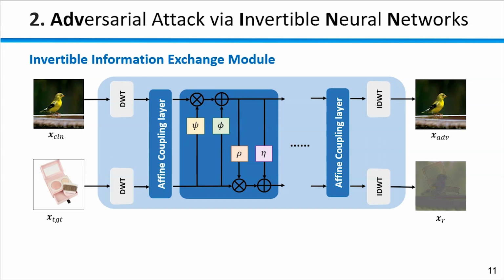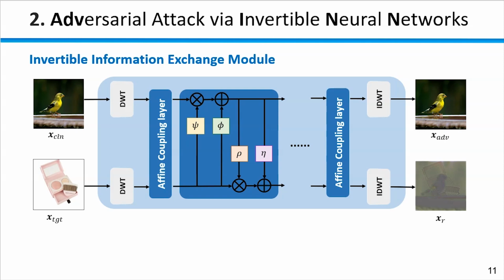The detail of the Invertible Information Exchange module is displayed in this picture, consisting of discrete wavelet transform, inverse discrete wavelet transform, and multiple affine coupling layers. Discrete wavelet transform is used to disentangle the input image and the target image into low-frequency and high-frequency components, which facilitates modifications to the input image applied on high-frequency components, and therefore results in less perceptible adversarial examples. An inverse discrete wavelet transform is applied to reconstruct the features back to the image domain.